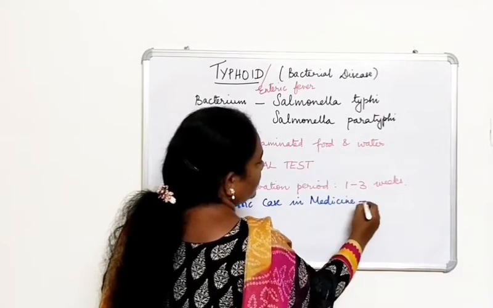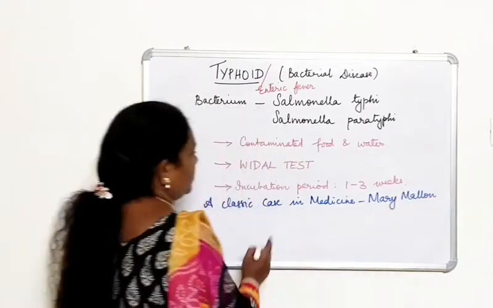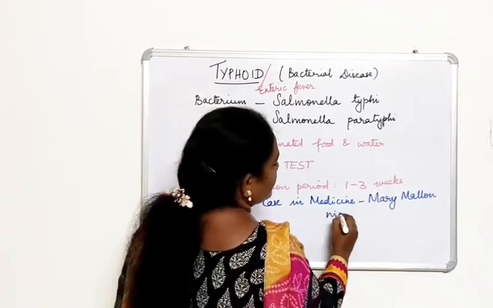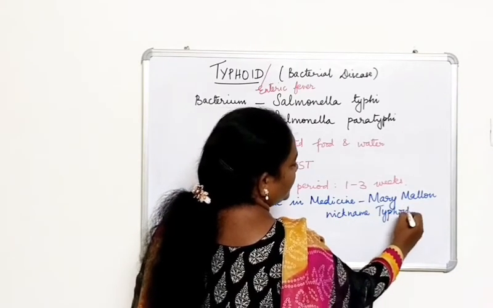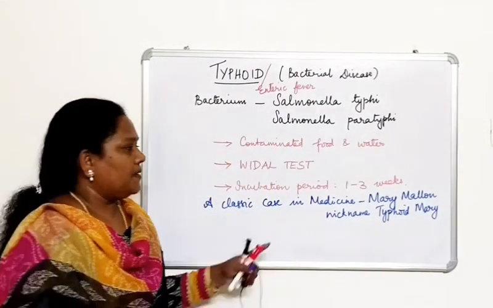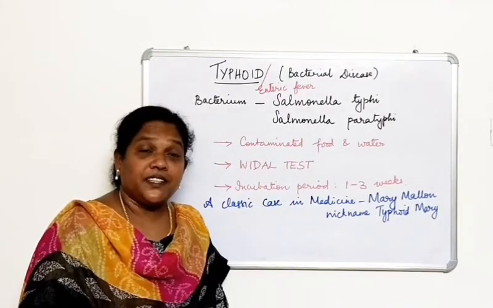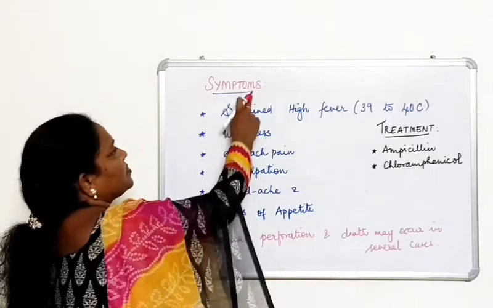And one classic case in medicine you have to know is Mary Mallon. What was her nickname? Her nickname is Typhoid Mary. Why? Because she was a cook by profession, and she was a typhoid carrier, and she spread typhoid for several years.